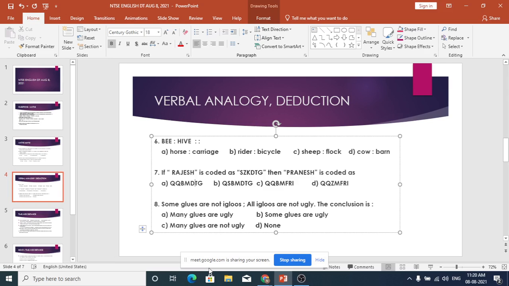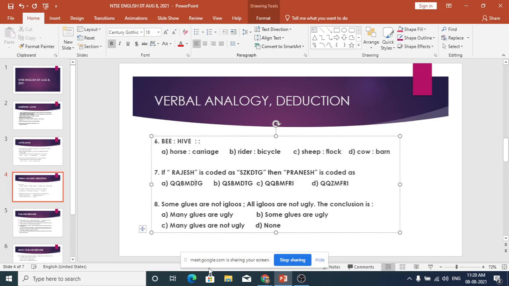Given the two statements, are both statements negative? No, sir, one is positive and one is negative. No, in both cases you have "not", no? Both are negative, sir. Both being negative is one of the rules: if both are negative, then the conclusion is not possible. So the answer is none.